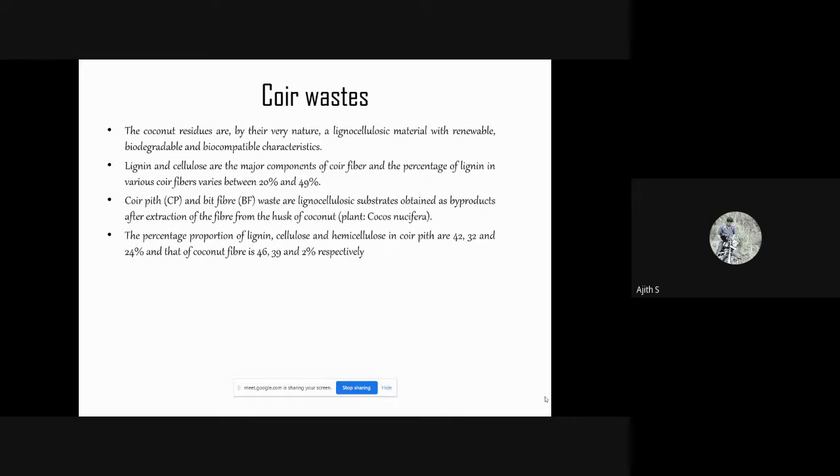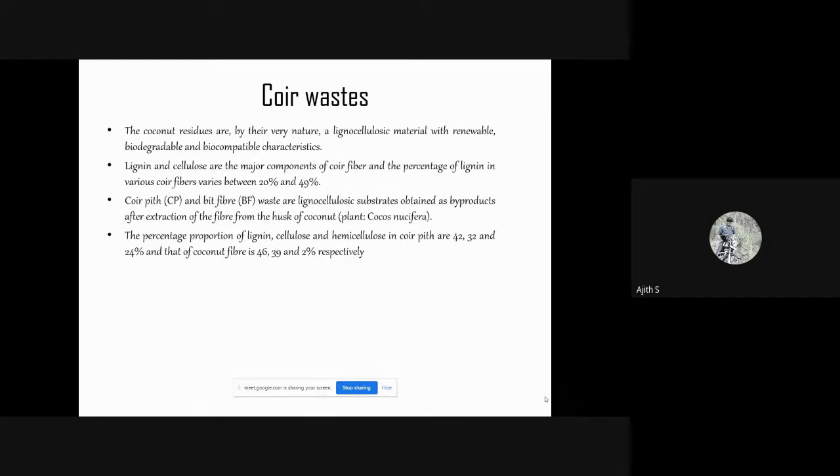And the lignin percentage varies between 20 to 49% as in literature. Coir pith and bit fiber are lignocellulosic substrates that are obtained as byproducts during the extraction of fiber from coconut husk. Bit fiber is a part of fiber that is obtained as a waste during the leveling or surface leveling of coir mats.